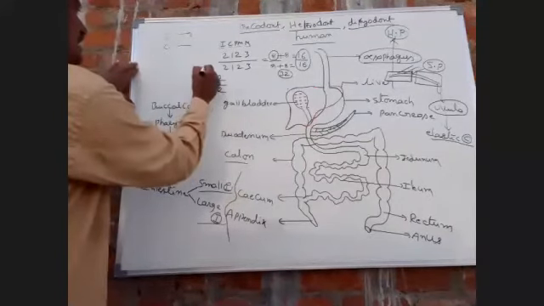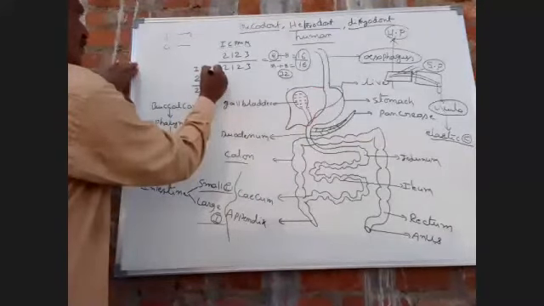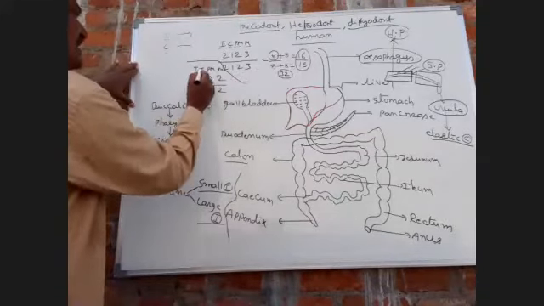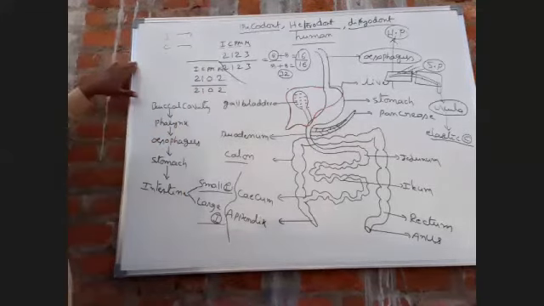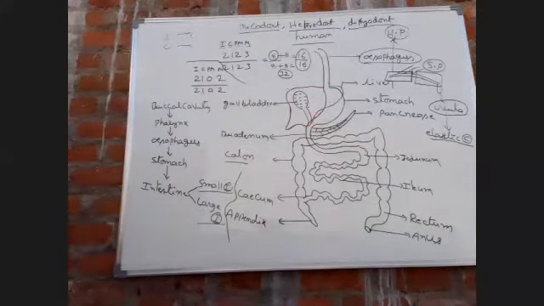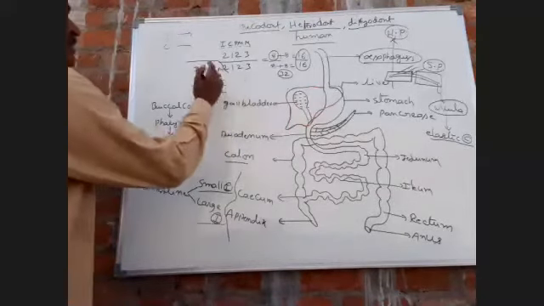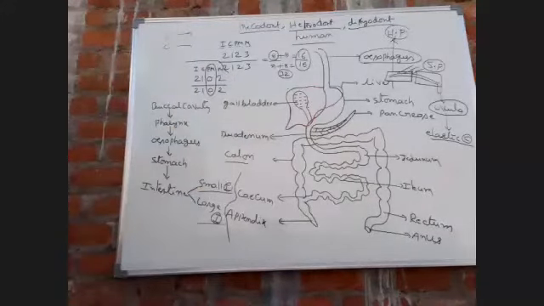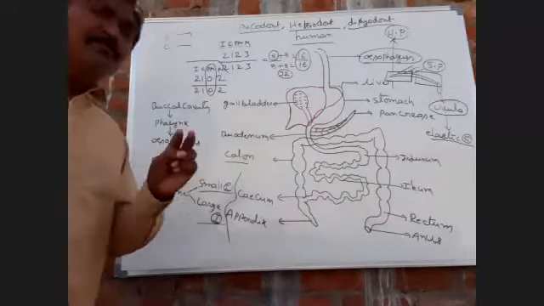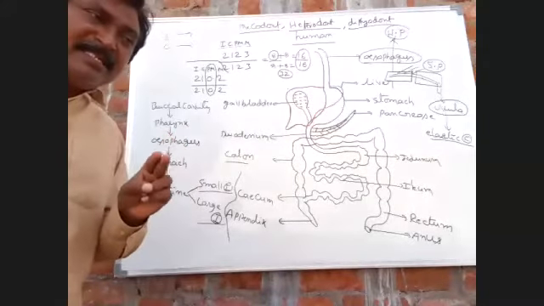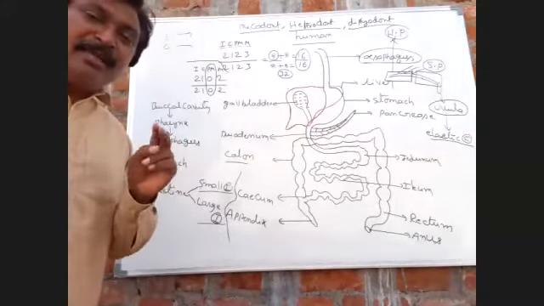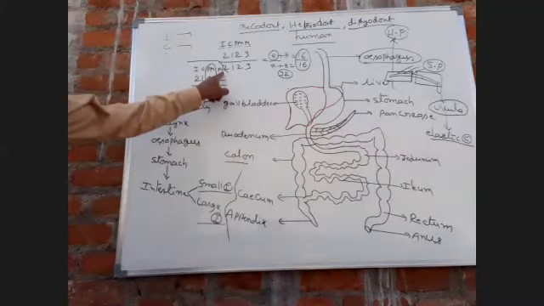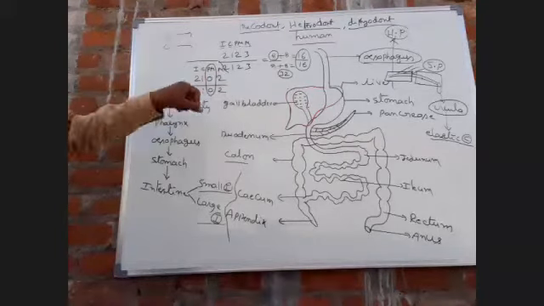Incisor, canine, premolar, and molar. Okay. బాగా చూడండి ఇక్కడ premolars are absent. In the milk dentation, only 3 types of teeth are present. Premolars are absent. Incisor, canines, and molars are present.